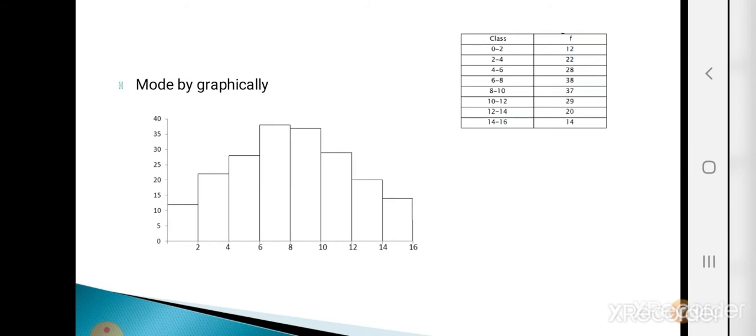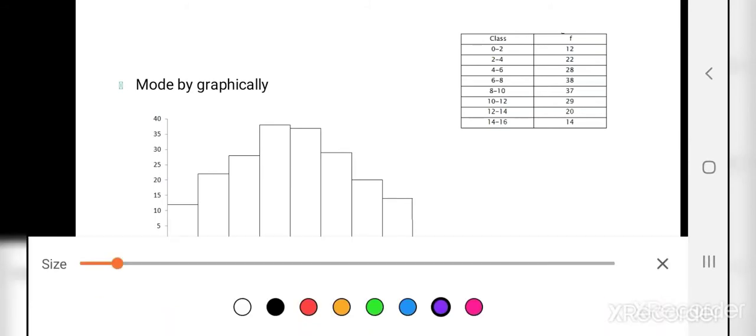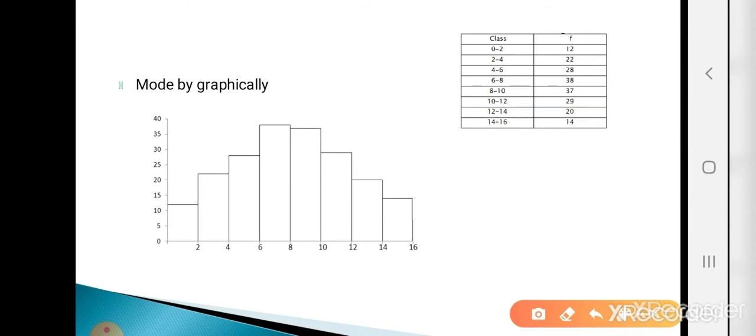How to calculate the mode: the first step is, if the classes are inclusive, then convert them into exclusive. Our classes are already in exclusive form, so no need to convert. The second step is to calculate the class width for all the classes. How to calculate class width? Upper limit minus lower limit.